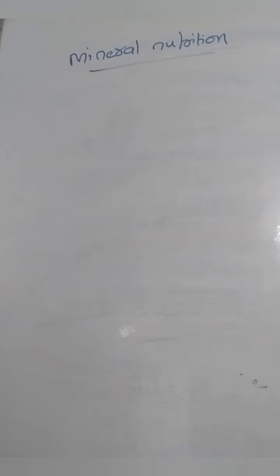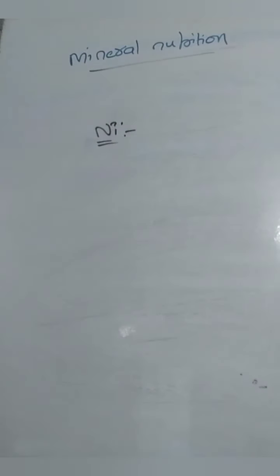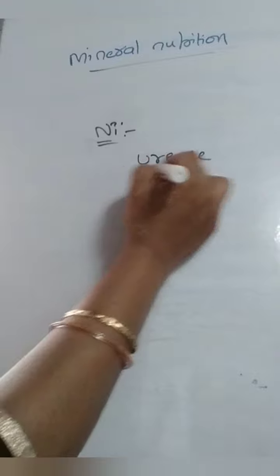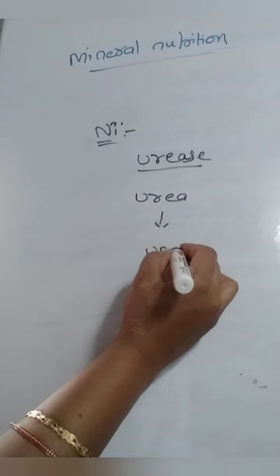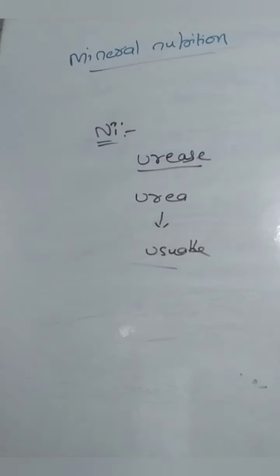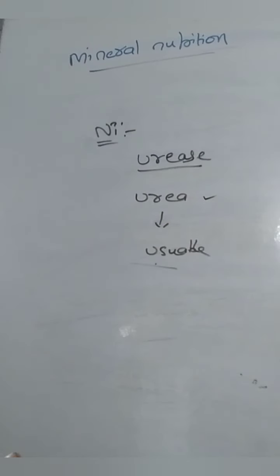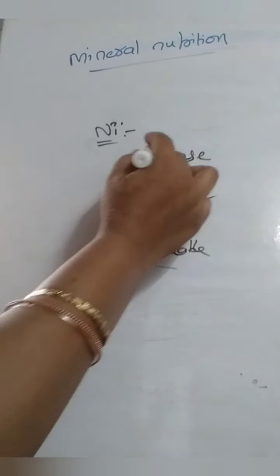Next, the last and 17th essential element is nickel. It is required for the synthesis of the enzyme urease, which will break down urea into a usable form for the plants. Urea is harmful, so it has to be converted into a usable form, that is, the ammonia form or the nitrite form. That conversion takes place in the presence of urease.